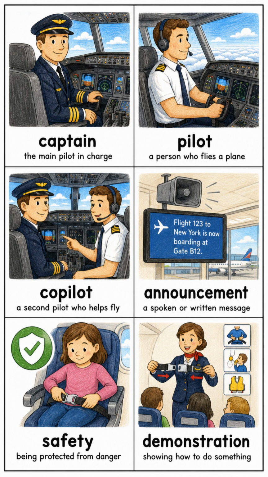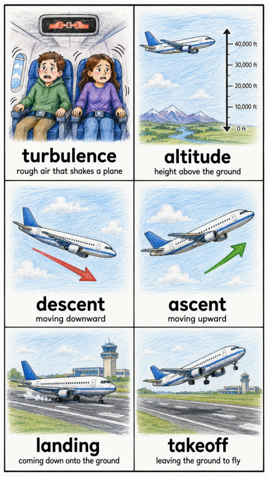Announcement, a spoken or written message. Safety, being protected from danger. Demonstration, showing how to do something. Turbulence, rough air that shakes a plane. Altitude, height above the ground. Descent, moving downward. Ascent, moving upward.